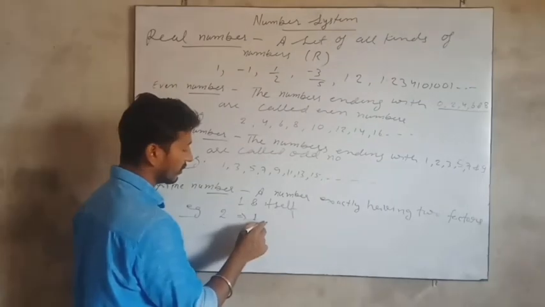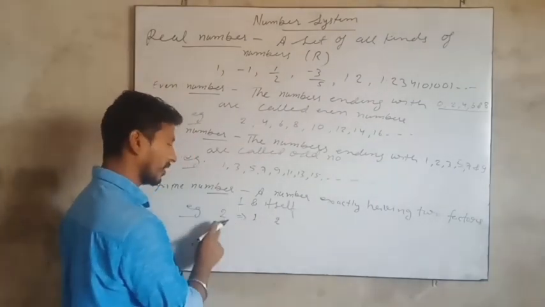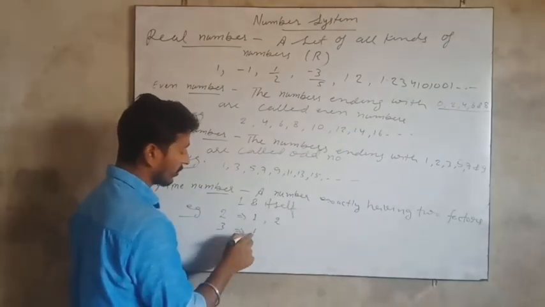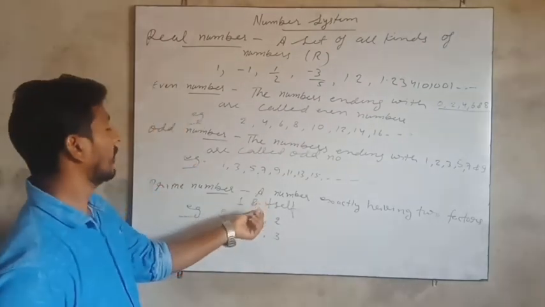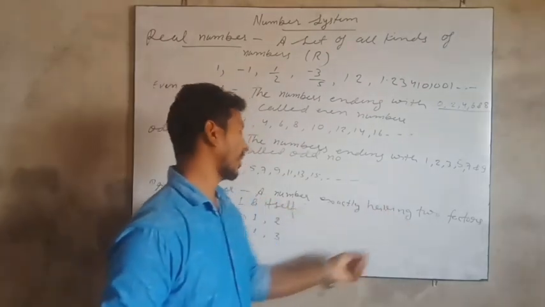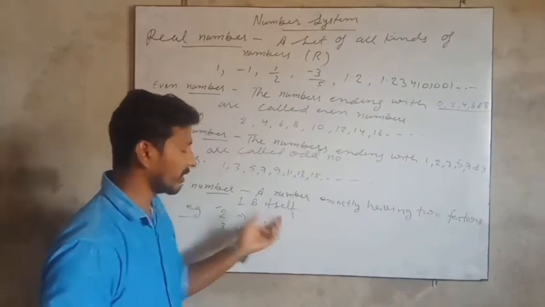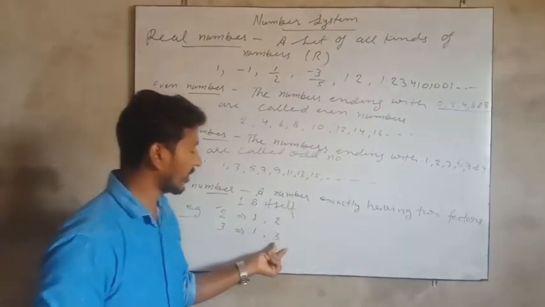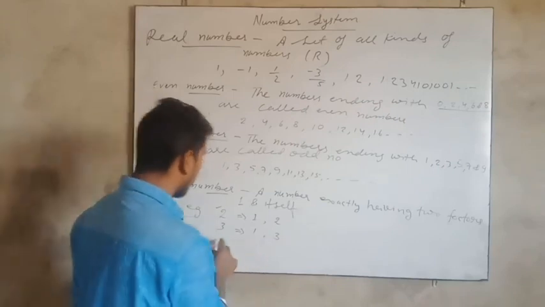Now 1 and 2. 1 times 2 is 2, 2 times 1 is 2. Now 3: 1 and 3. So the definition says that a number exactly having two factors, 1 and itself. So such kind of numbers are called prime numbers.